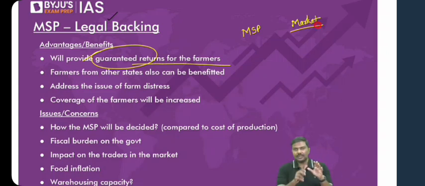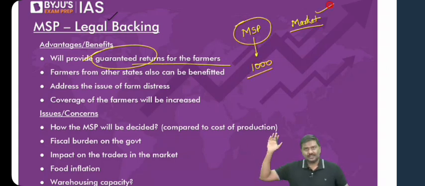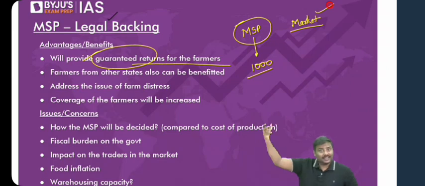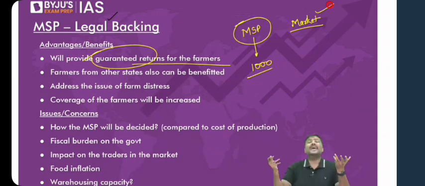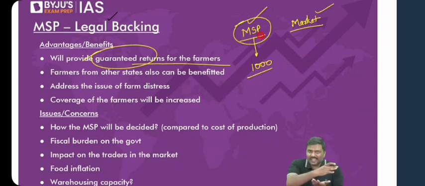I'm writing two prices here: MSP and the market prices. Where do you think there is a guaranteed amount of income you're going to earn? It is MSP, right? Because the Government of India has announced 1,000 rupees MSP, whatever be the market price, and there is no guaranteed market price. Sometimes it will be higher than 1,000, sometimes it will be lower than 1,000. There is no guarantee. But here, if MSP is 1,000 rupees, irrespective of the market situation, government will pay 1,000 rupees to you. So point number one, farmers will be guaranteed a certain amount of income.